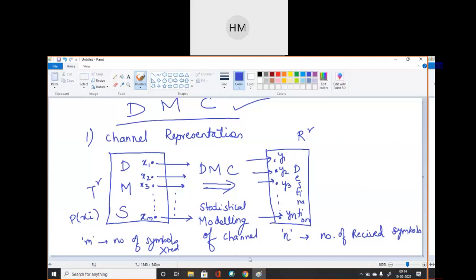Depending on the question you can write it, and the probabilities will be P of yj. Input probability is P of xi, output probability is P of yj. So everything depends on the probability values. And depending on the number of messages, we have to design the source coding theorem.